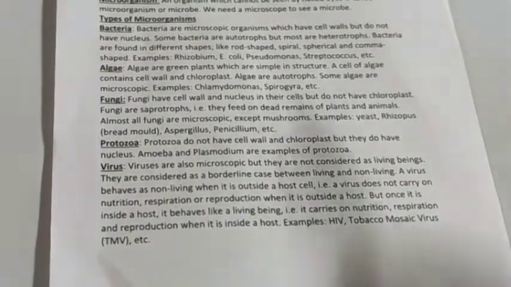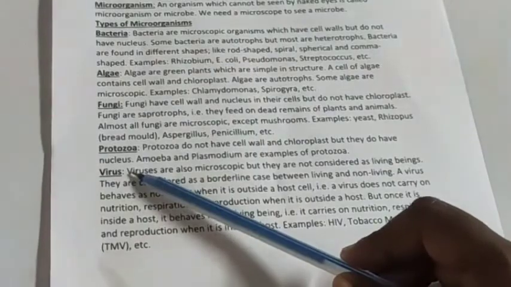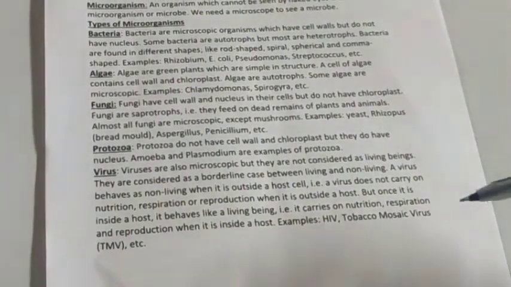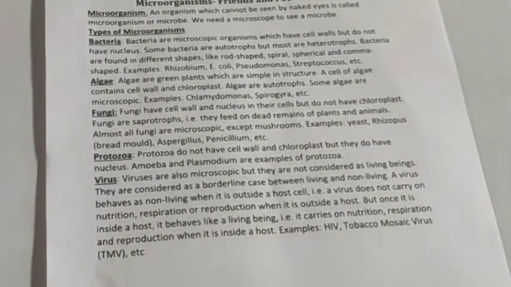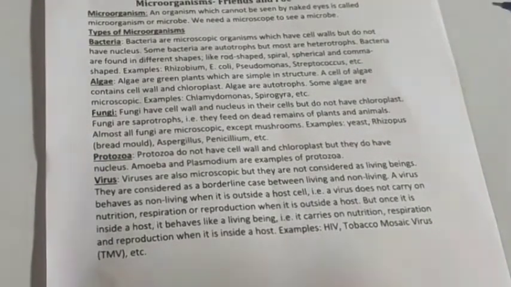That's why it is considered the borderline between living and non-living things, and it is not included in any of the classes. Examples of virus are HIV, TMV, that means tobacco mosaic virus, etc. This is the classification of microorganisms.